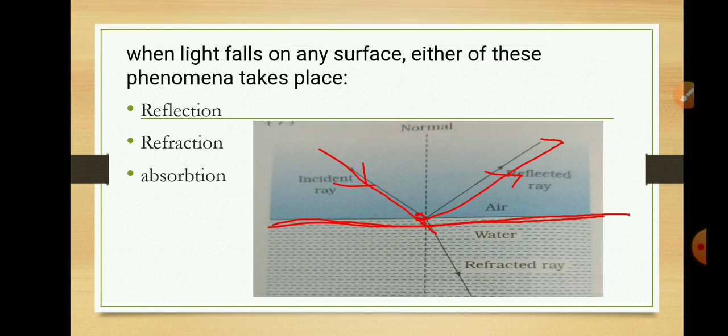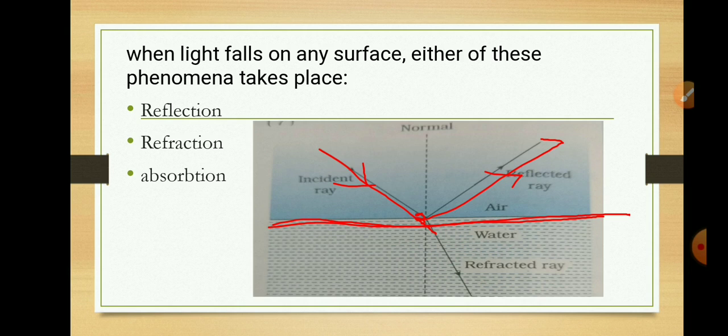Next is refraction. When light falls on a surface, it may pass through it. Certain substances allow rays of light to pass, and a few substances allow only certain rays to pass. Those substances that allow all rays to pass appear to be transparent.